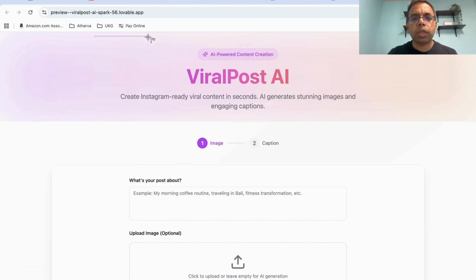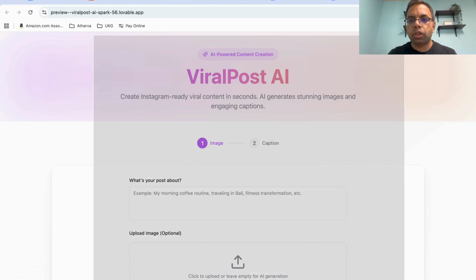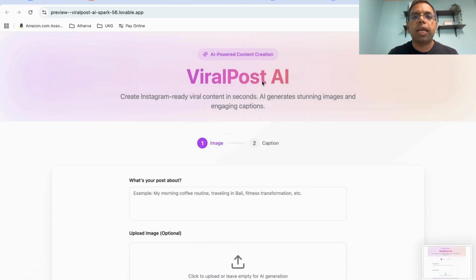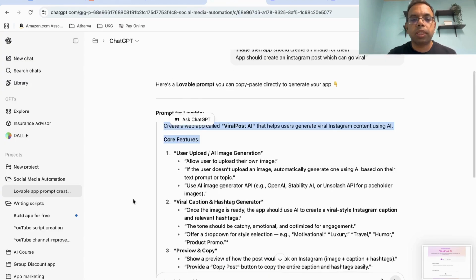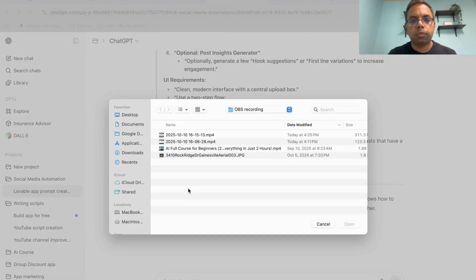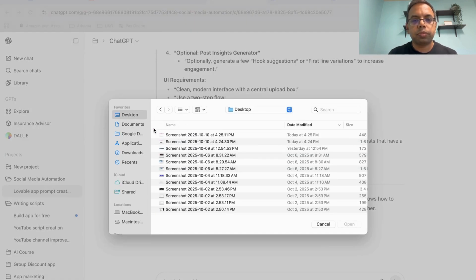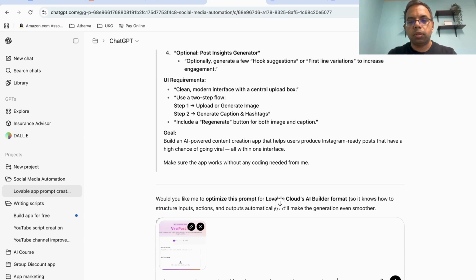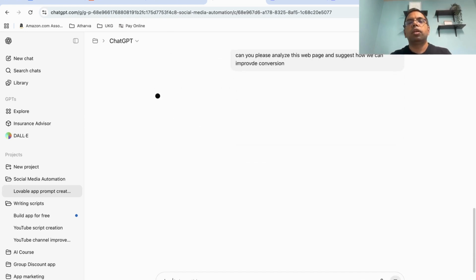What you can do is take a screenshot of it, and then go to ChatGPT and ask it to improve conversion. So now we are asking ChatGPT to provide suggestions.